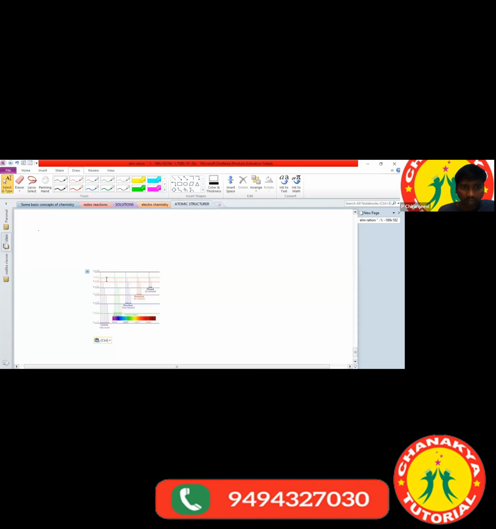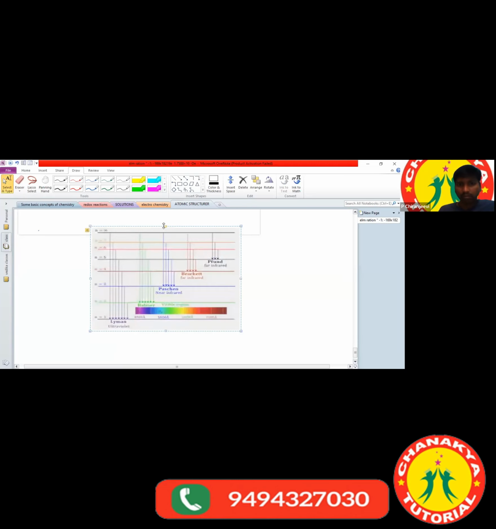This is now what we can call a hydrogen spectrum. So this we can call a hydrogen spectrum. Sir, how are we getting a hydrogen spectrum? In Bohr's atomic model we had seen n1, n2, n3, n4, n5, n6 and so on.